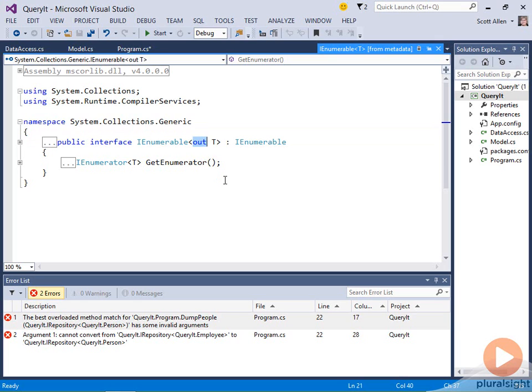Covariance then allows for some wiggle room. The methods inside the interface are allowed to return a type that is more derived than the type specified by the generic type parameter. More derived. In other words, a covariant interface like IEnumerable would allow GetEnumerator to return IEnumerator of employee even when T is type person. Employee is more derived than person. And that makes a lot of sense from an object-oriented point of view.